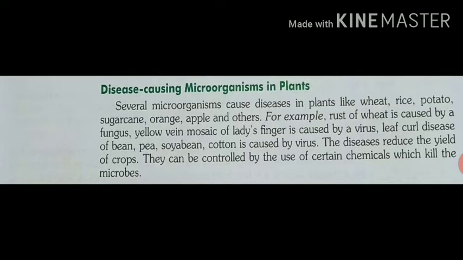Let's see that. Rust of wheat is caused by a fungus. Yellow vein mosaic of lady's finger is caused by a virus. Leaf curl disease of bean, pea, soya bean and cotton is caused by a virus. The diseases reduce the yield of crop. They can be controlled by the use of certain chemicals which kill the microbes. This means plant diseases can be controlled by spraying chemicals which kill the microbes on the infected part of the plants.